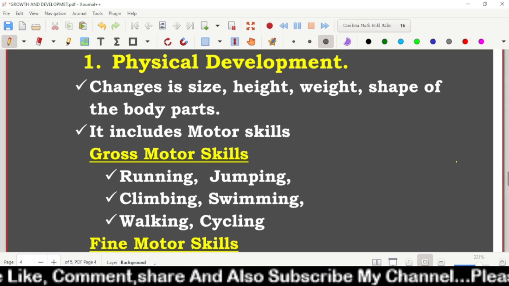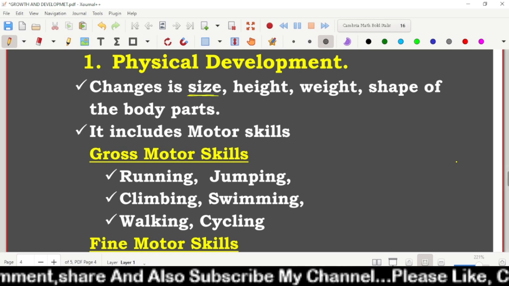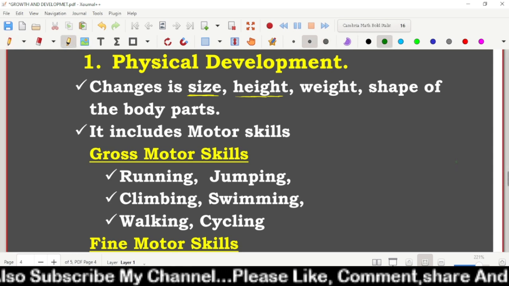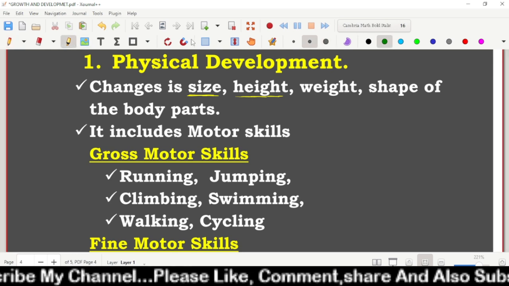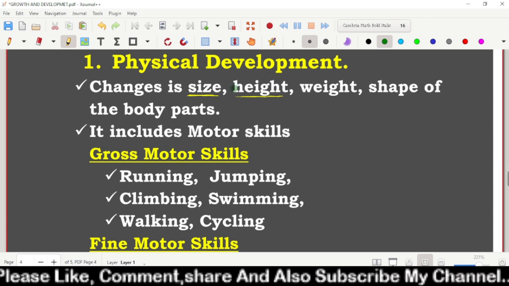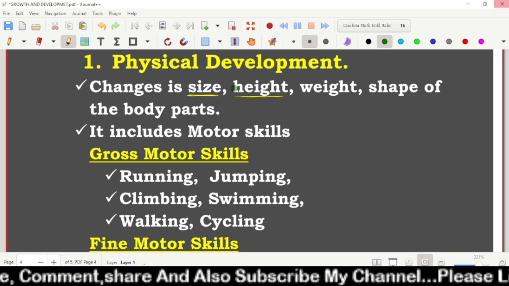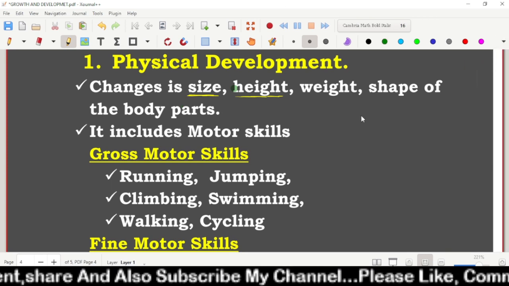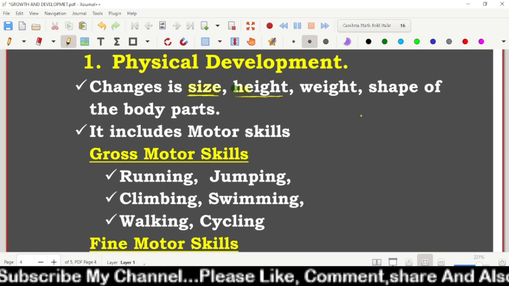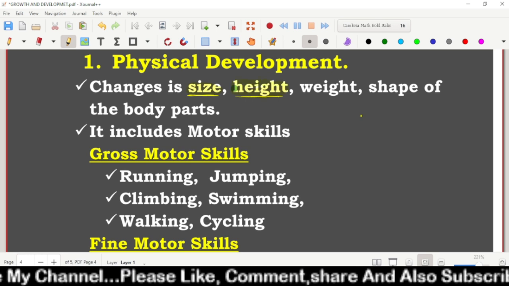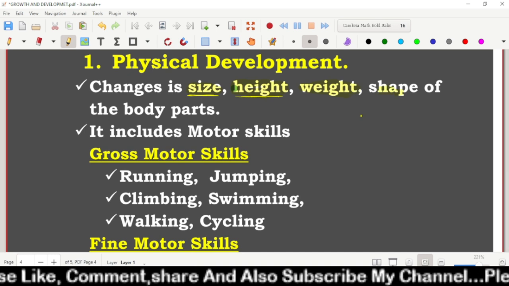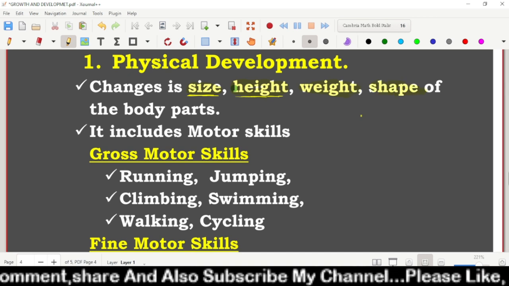Physical development: changes in size, height, weight, shape of the body parts.